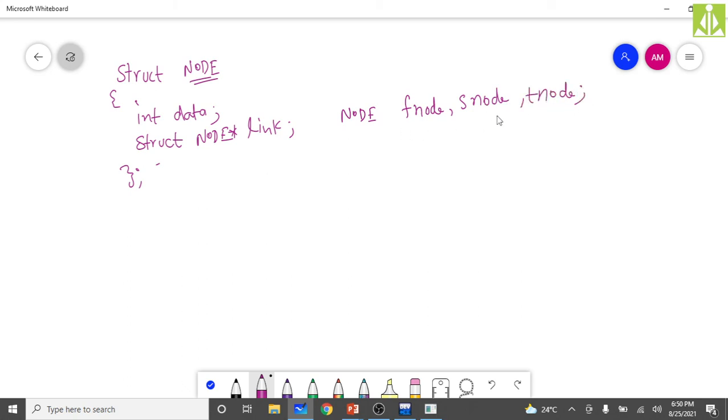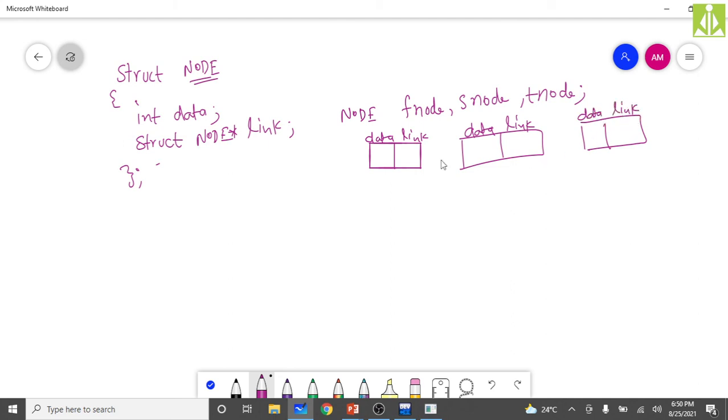So how will they be? The first node of type node is going to have two fields. This is my first node. It is going to have the data part and also the link part. The second node is also going to have the data part and the link part. The third node I am creating like this; it is also going to have the data part and the link part.